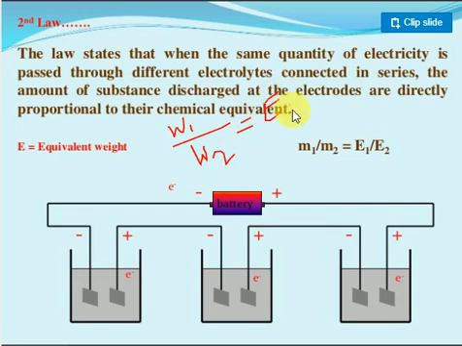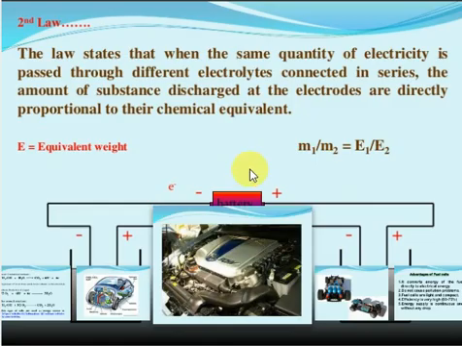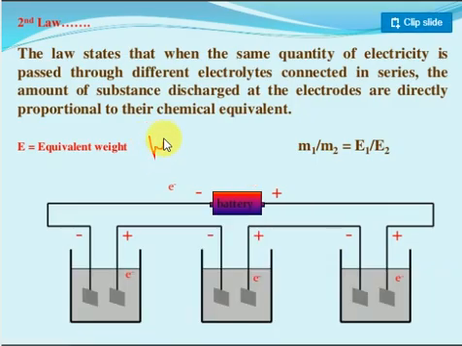Or else, W1 by W2 is equal to Z1 by Z2, where Z stands for electrochemical equivalent. What is the Z value here?